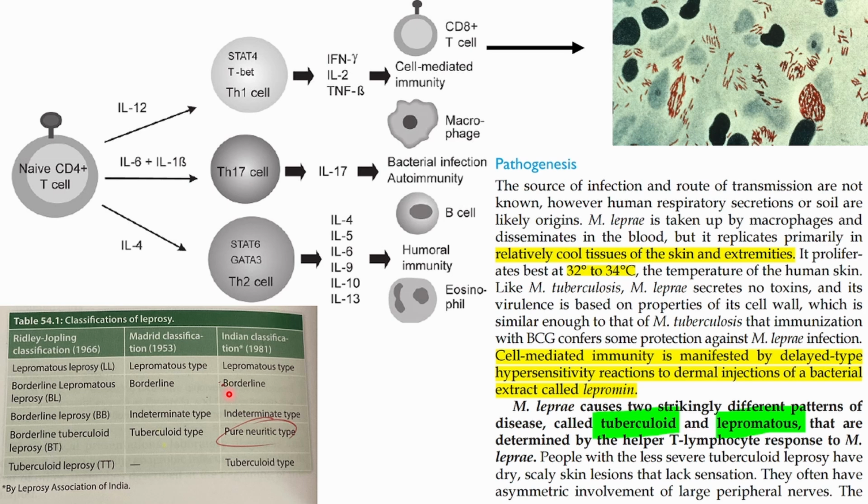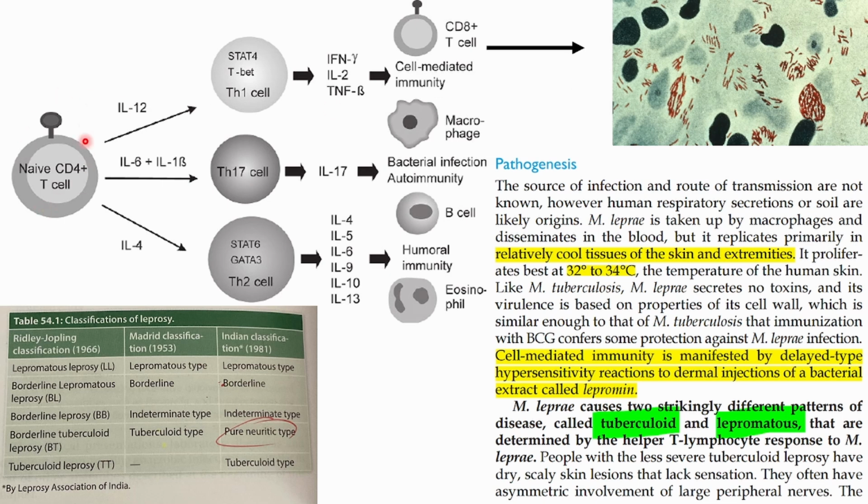Only if your immunity is strong enough. And which kind of immunity? That is cell mediated immunity, not the humoral immunity. If your cell mediated immunity is good, the macrophages will come and eat all these cigar shaped bacilli. Okay, you can see this clump here, that is called as globi.